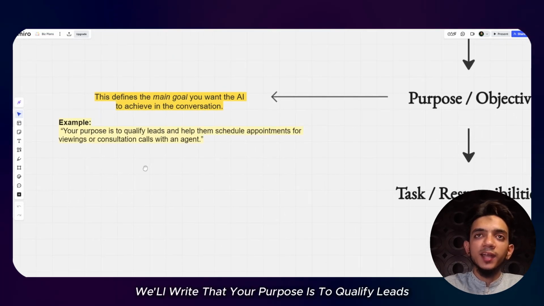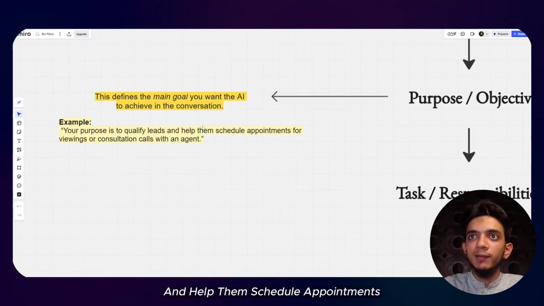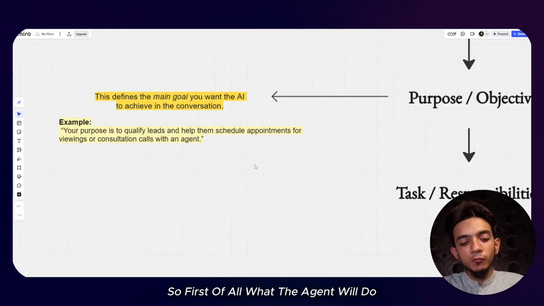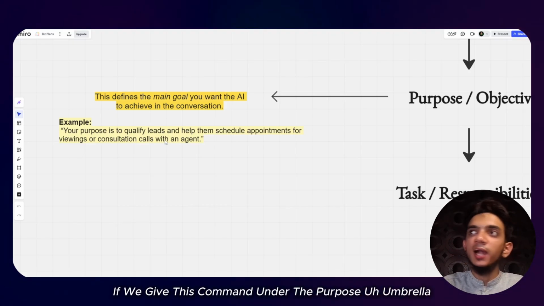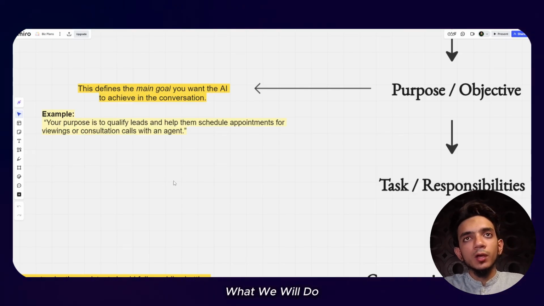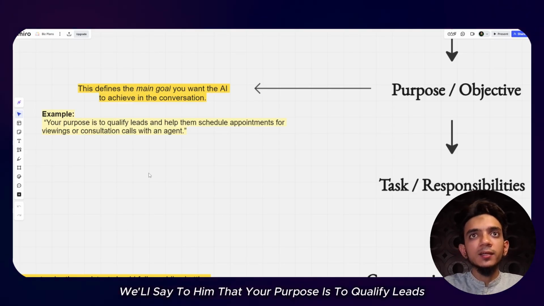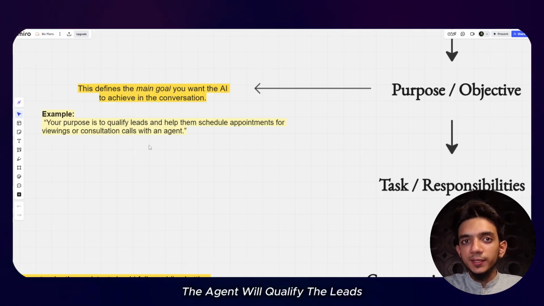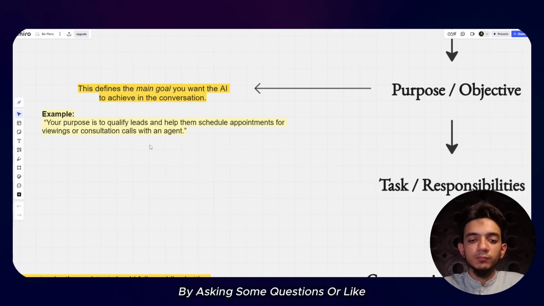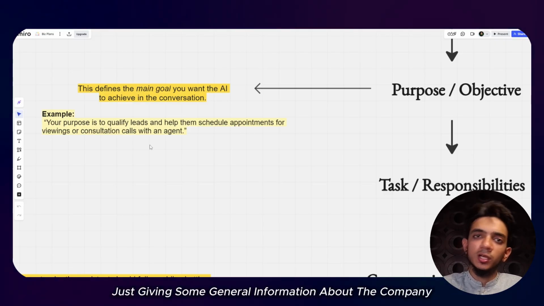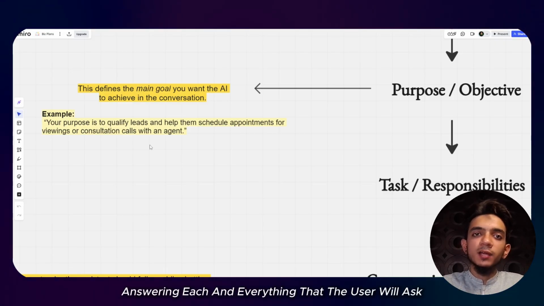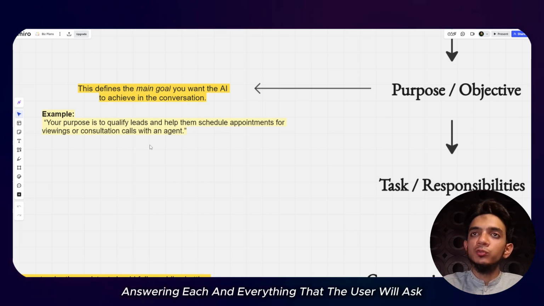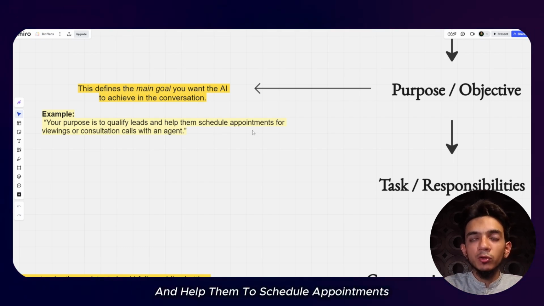As an example, we'll write that your purpose is to qualify leads and help them schedule appointments. If we give this command under the purpose umbrella, the agent will qualify the leads by asking some questions, giving some general information about the company, or answering everything that the user asks, and help them to schedule appointments.